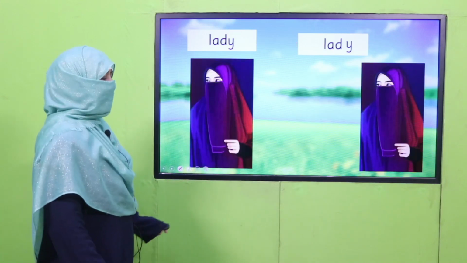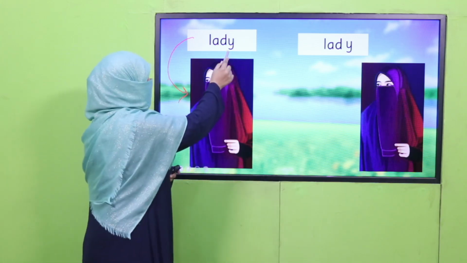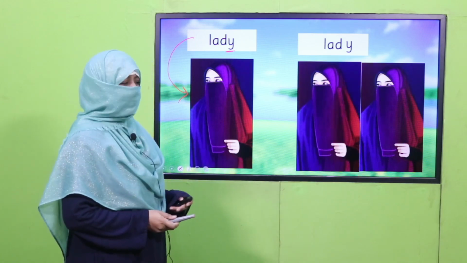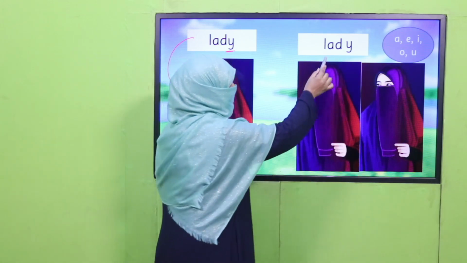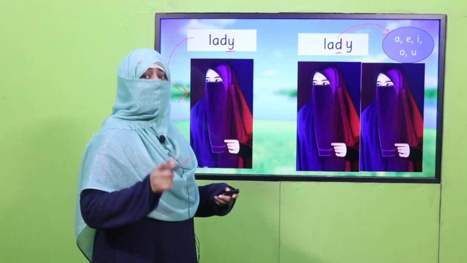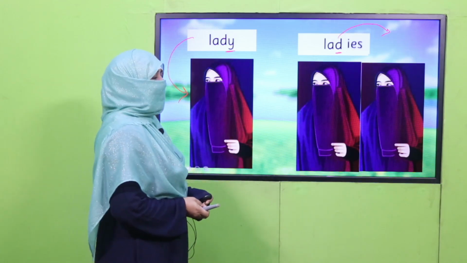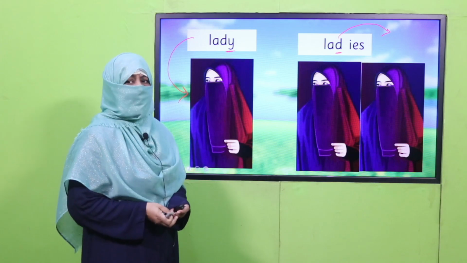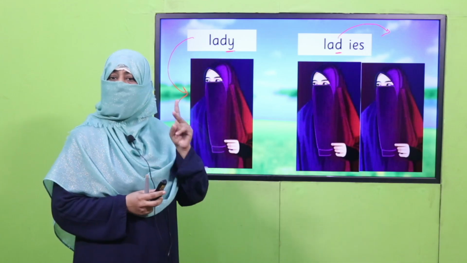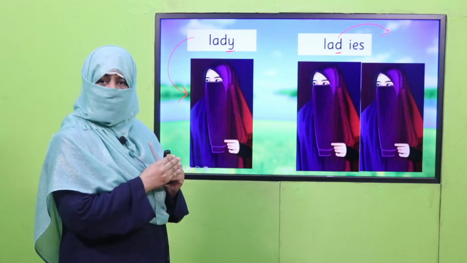Next example. Lady. Lady is referring to one lady, one woman. Again, it's ending on Y. Now, to make it plural, if there are more than one lady, right before Y, we'll see this letter. Does it belong to the vowel group? No. So what do we have to do? Now you know. We have to remove this Y and replace it with IES. You got it? Now we have learned 3 rules of making plurals: by adding S, by adding ES, and this is by adding IES. So this is the total so far we have learned.